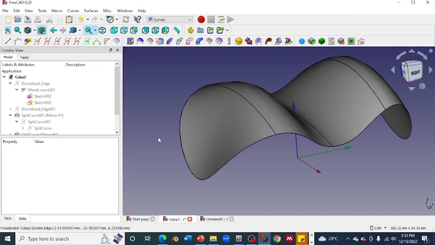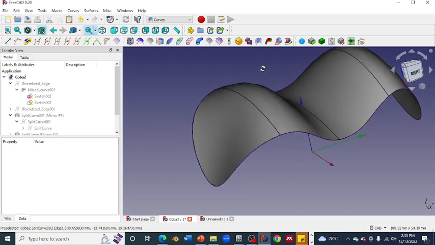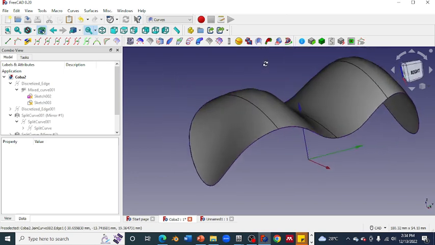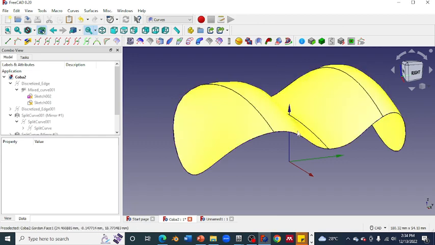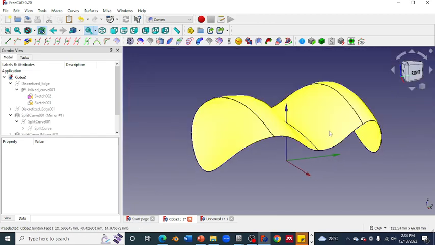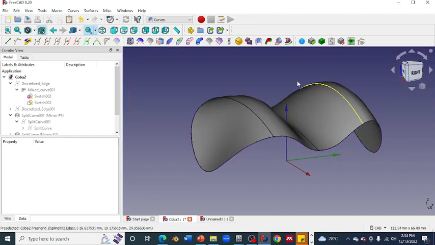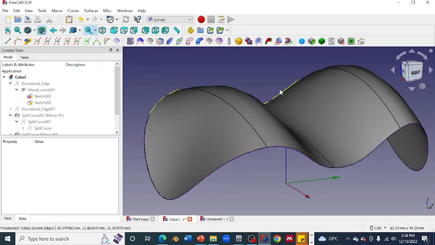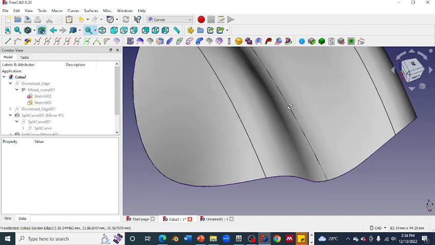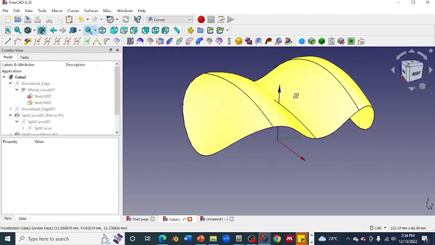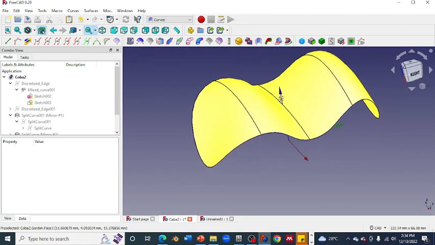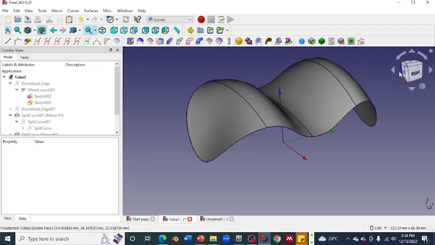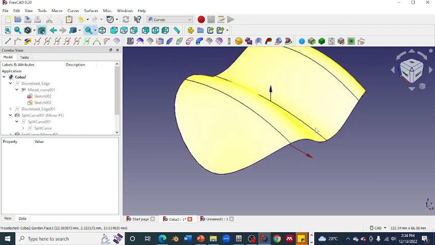Okay, today I will show you how to create a curvy surface like this using FreeCAD, and we will use a lot of features from the Curves workbench. This is the result that we desire to get. So let's check out how to make this happen.